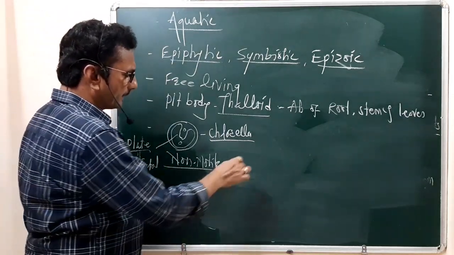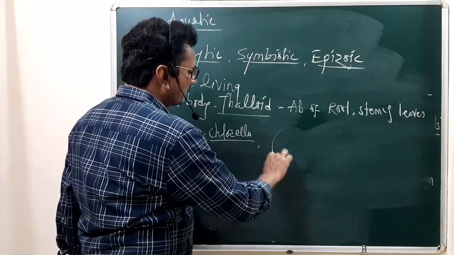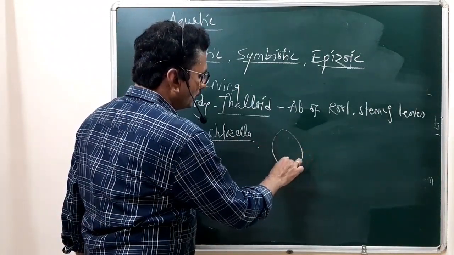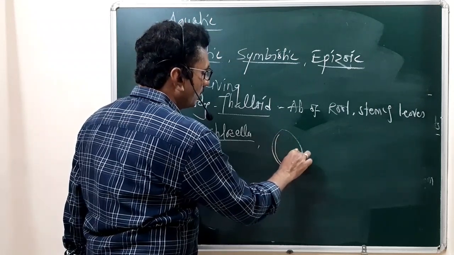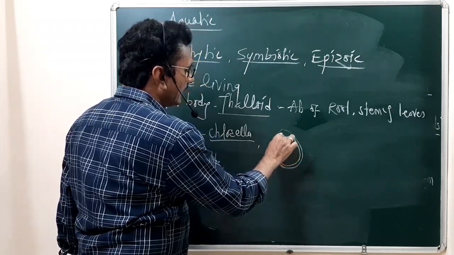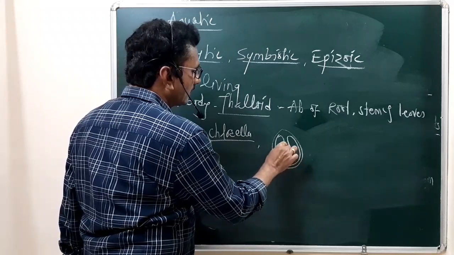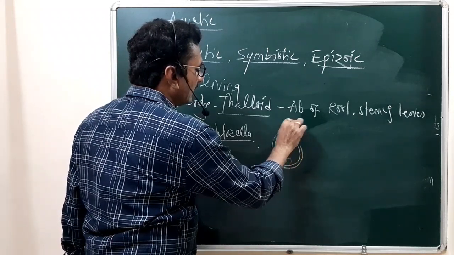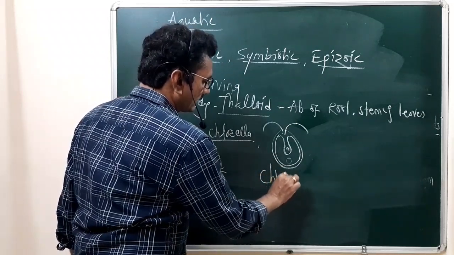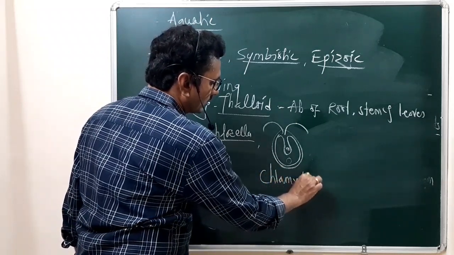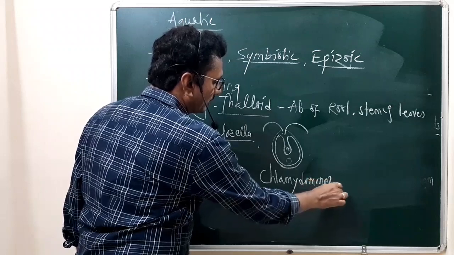But there are also unicellular motile members. What is the example of a unicellular motile member? That is Chlamydomonas.